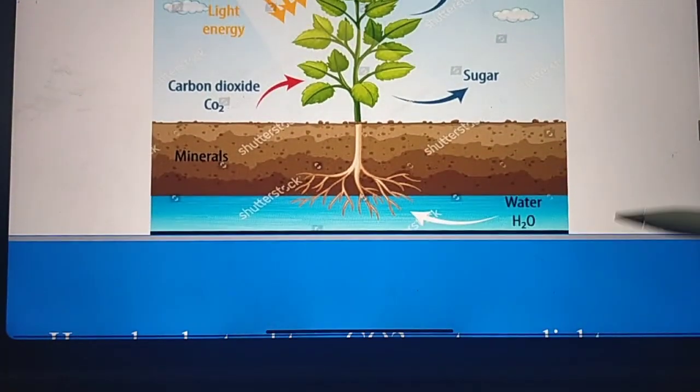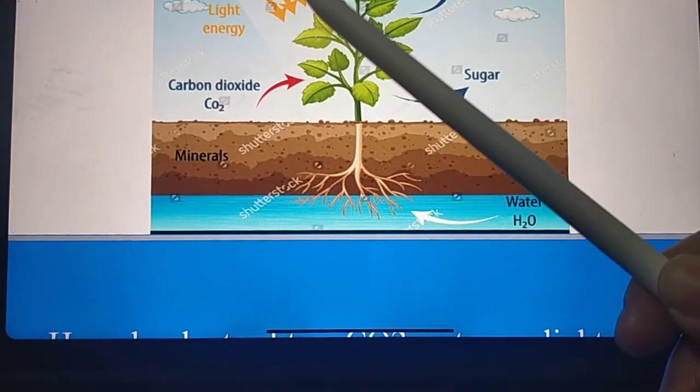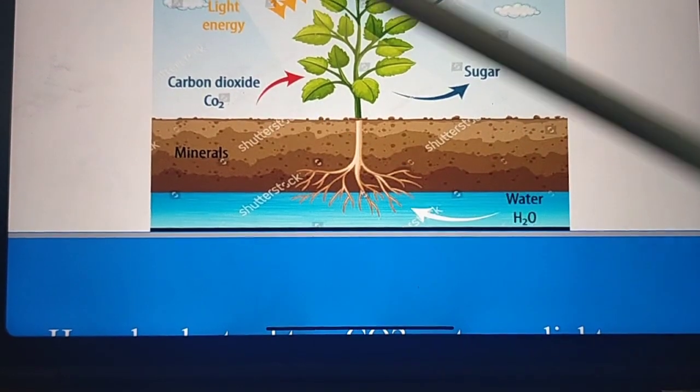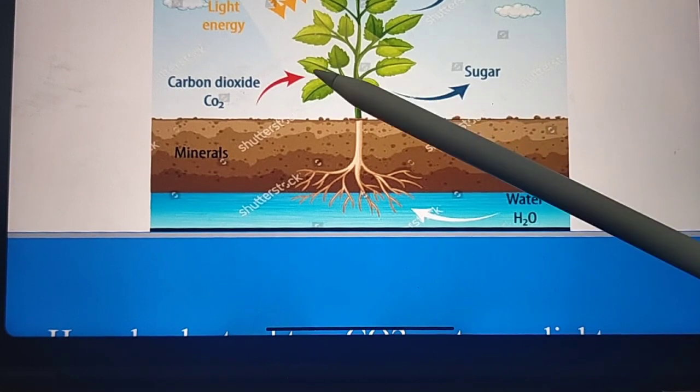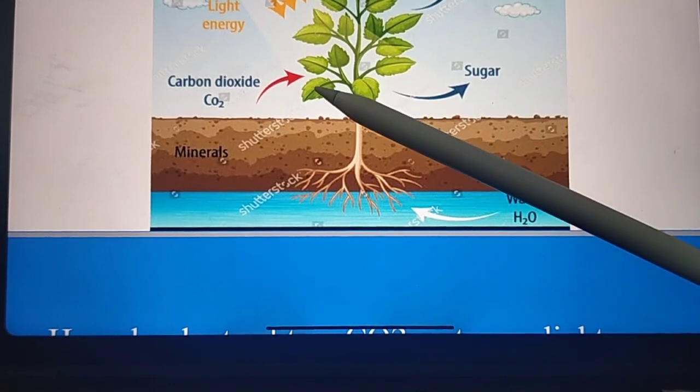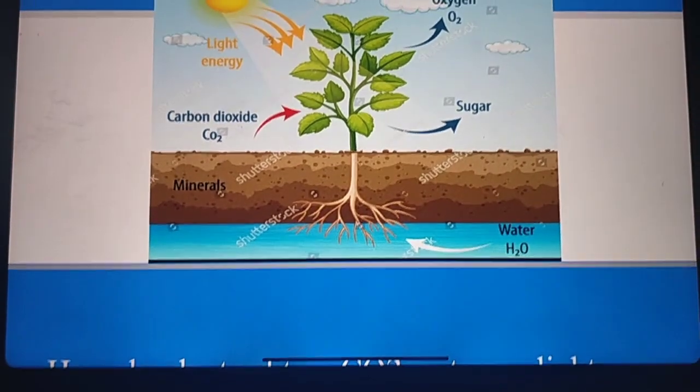See, this is photosynthesis. In this, the plant uses sunlight and carbon dioxide, and water which is absorbed through the roots. In the leaves, photosynthesis takes place, and as a result of photosynthesis, oxygen and sugar are formed.